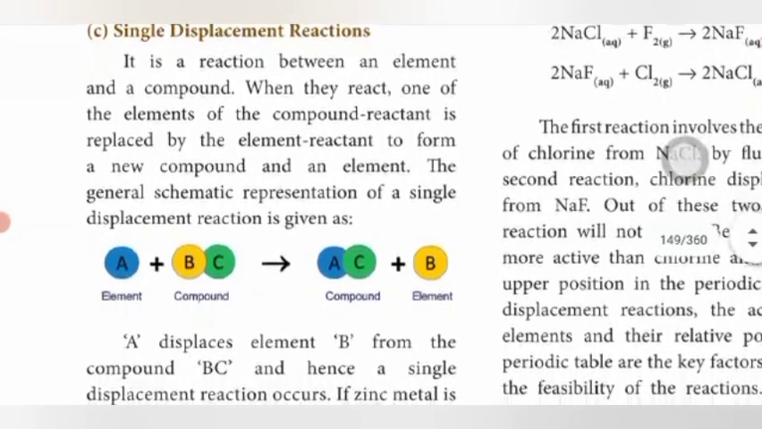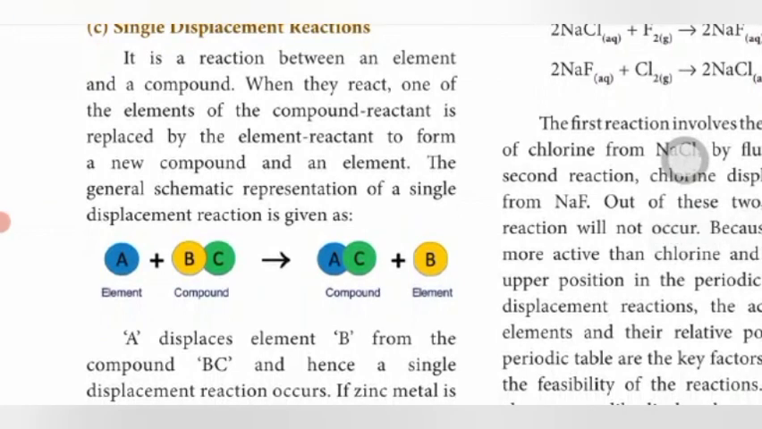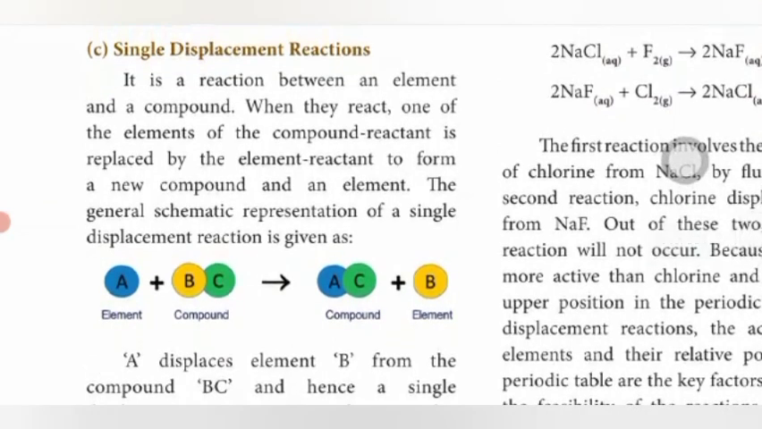For example, the general schematic representation of a single displacement reaction is A plus BC. A is an element, and A reacts with a compound. BC is the compound. Single displacement means that the compound BC contains the elements B and C, and B is replaced by A. So we form a new compound and a new element. An element reacts with a compound to form a new compound and a new element.